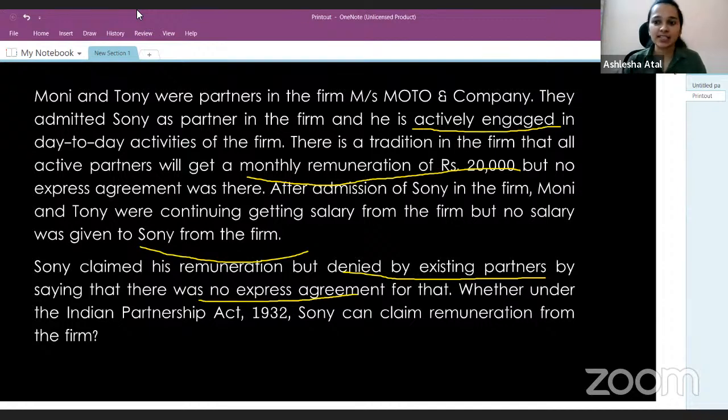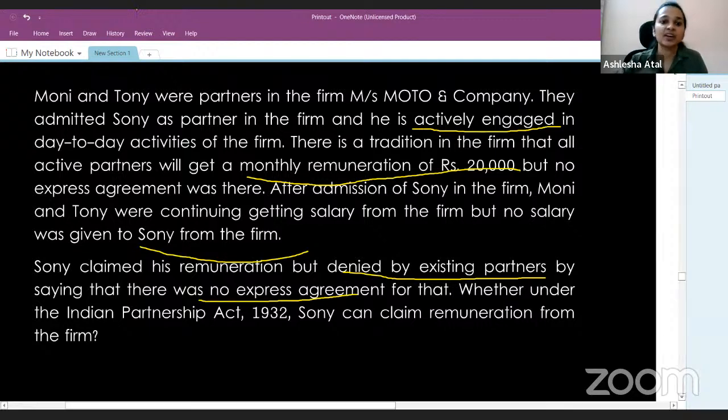The facts of the case are very clear. Okay, Ashwin says he's entitled to receive remuneration as per section 13A. Anyone else would like to add to this? Okay, Shakuntala also says Sony can claim remuneration. So yes, both your answers are correct.